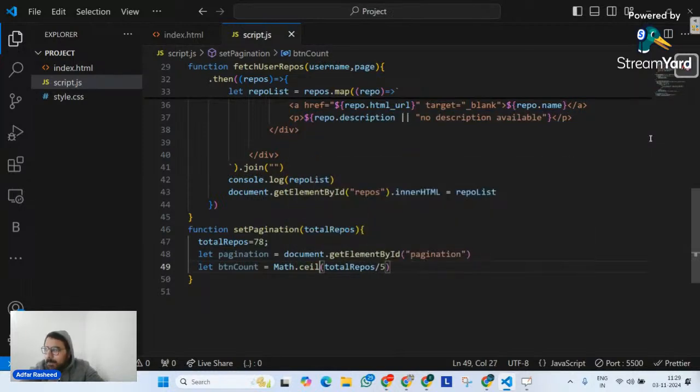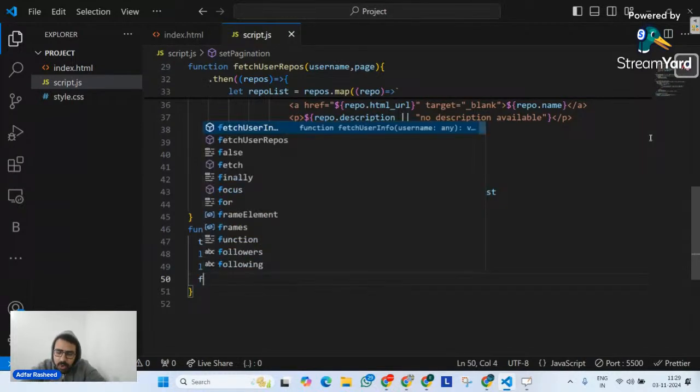If the argument passed to it is 1.2, it means ceil it, which means 1.2 will become 2. 1.7 will become 2. 1.01 will even become 2. On the other hand, if we want floor, then we have Math.floor, which means 1.9 will become 1. So Math.ceil. Now I know that it is going to return 16 in this case, since the total repos is 78. After that, I want to create buttons. But how many buttons do we want to create? 16 buttons. And I cannot create buttons one by one. I will not do that.